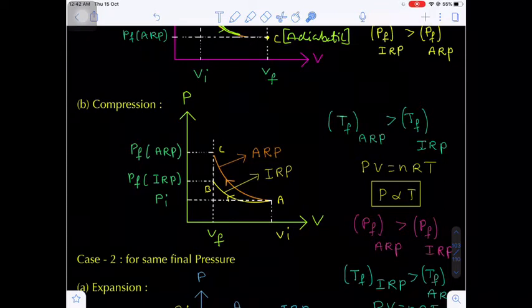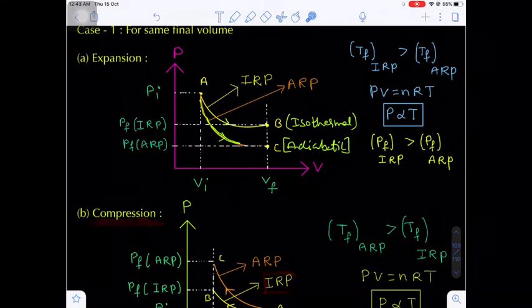Now when we are moving from A to B and from A to C, in the reverse direction, this is compression. In compression the work done in the adiabatic reversible process will be more than that of the isothermal reversible process. That's why the upper curve will be the adiabatic curve and the lower curve will be the isothermal curve. Remember, this is the compression graph.